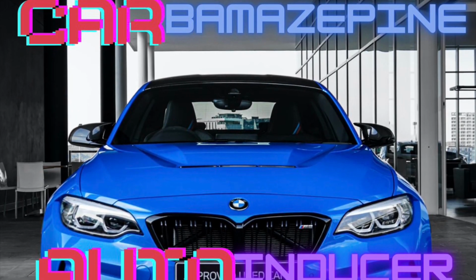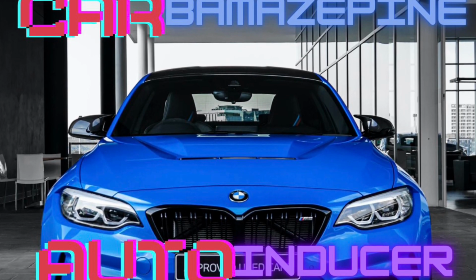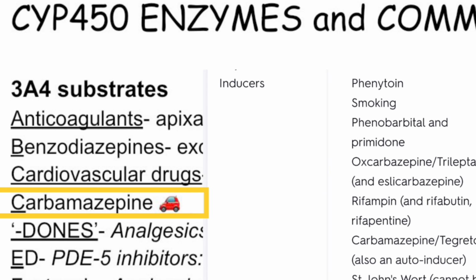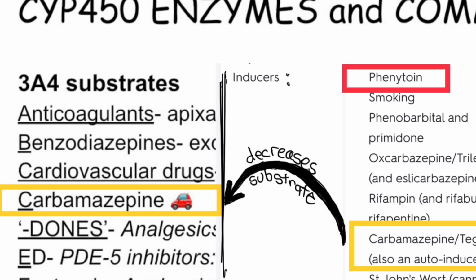Now remember how we said that carbamazepine is an autoinducer, that it is an inducer, but it's also a substrate? Let's look at the drug interaction. Let's say somebody was started on carbamazepine. They were doing well. We have to monitor levels of carbamazepine. And then they start having more seizures, and the doctor decides to put them on another drug. Let's pick phenytoin. Phenytoin is an inducer.